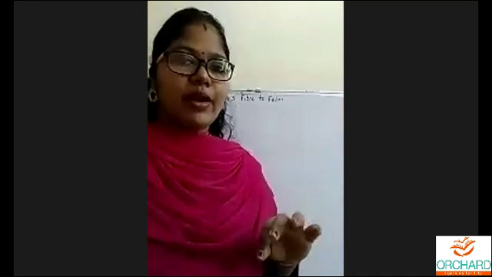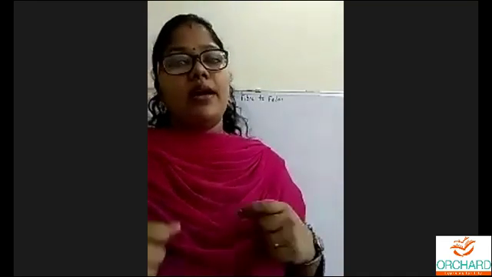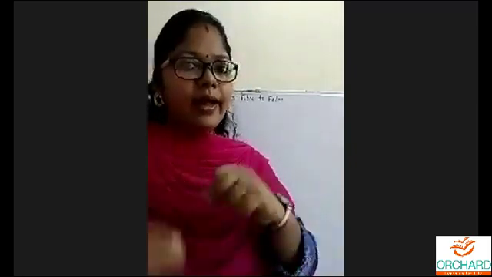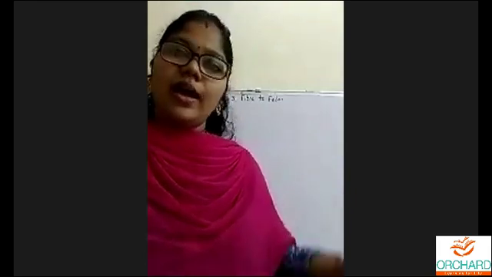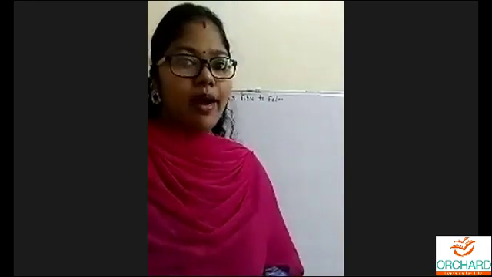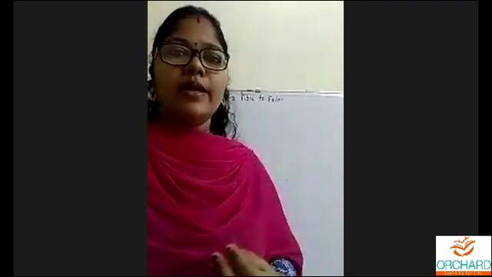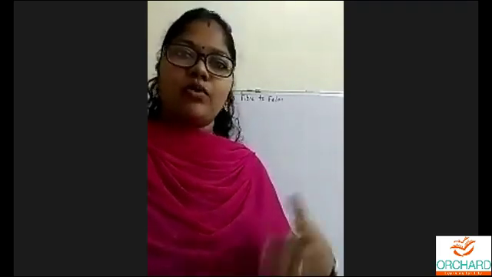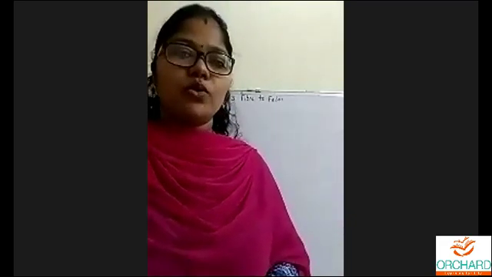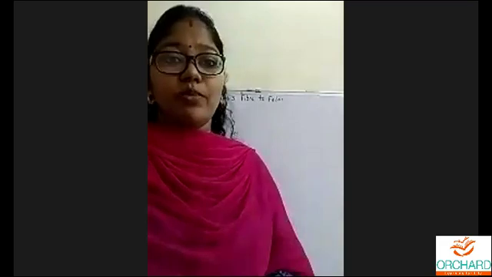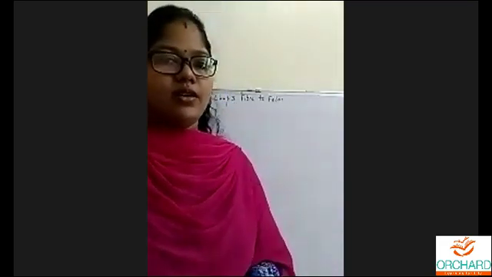After separating the fiber, they wash it thoroughly in running water, and it is sun dried and then tied again in bundles and sent to the mills for the next step. Jute is also a biodegradable fiber. It is the cheapest fiber. It is eco-friendly. It is used for making bags, carpets, rugs, even dresses. It is also used as a packaging material. So these are the different uses of